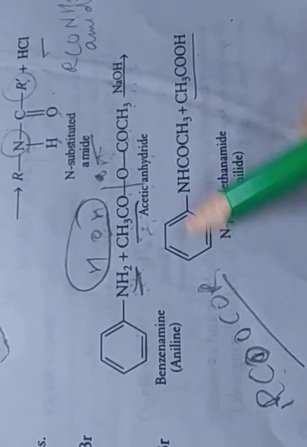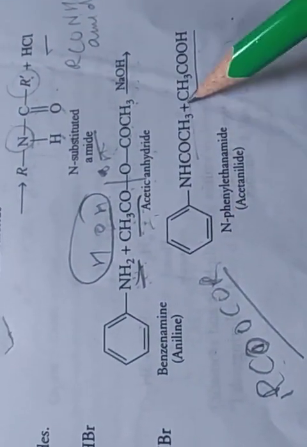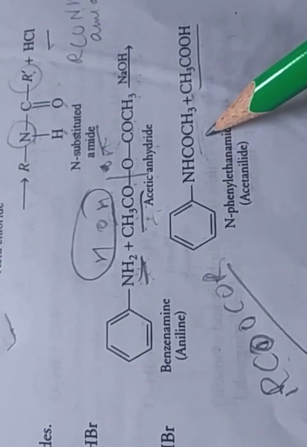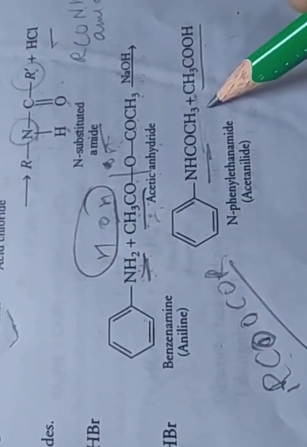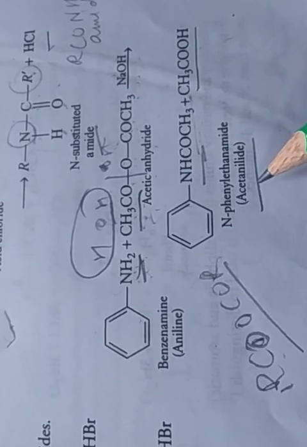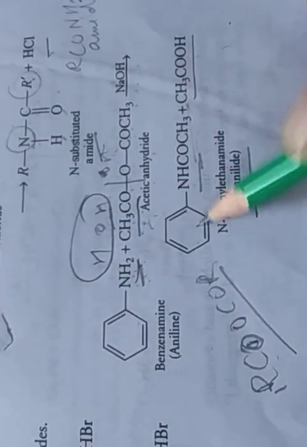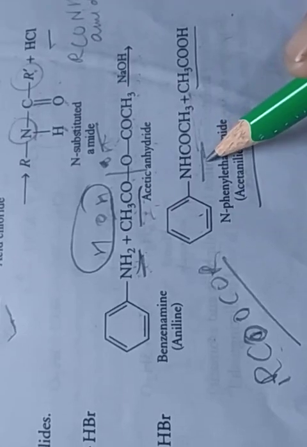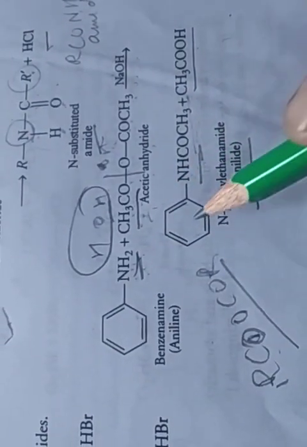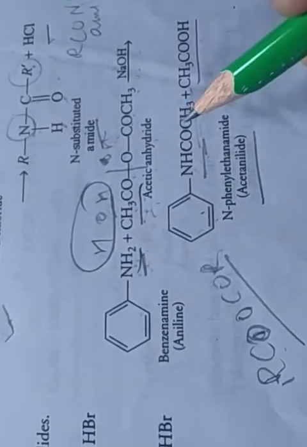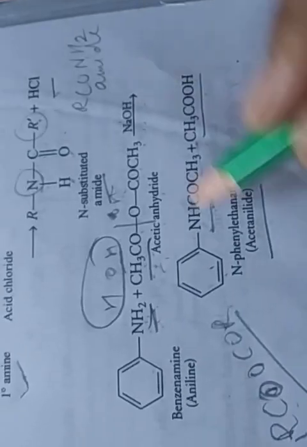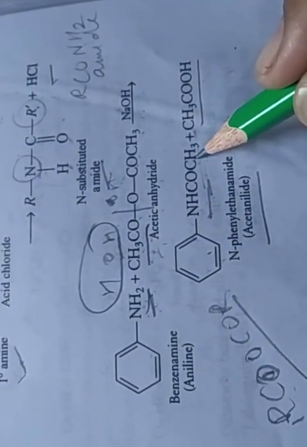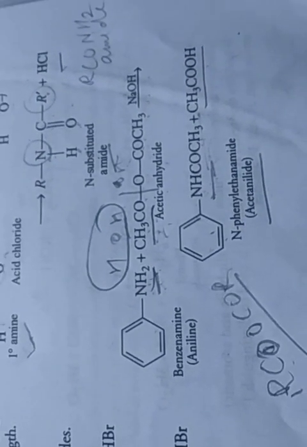Its name is N-phenyl ethanamide, with the phenyl group on nitrogen, the CONH amide group. The common name is acetanilide. Again, the substituent group on nitrogen is the phenyl group, and the two-carbon ethanamide, so N-phenyl ethanamide, common name acetanilide.